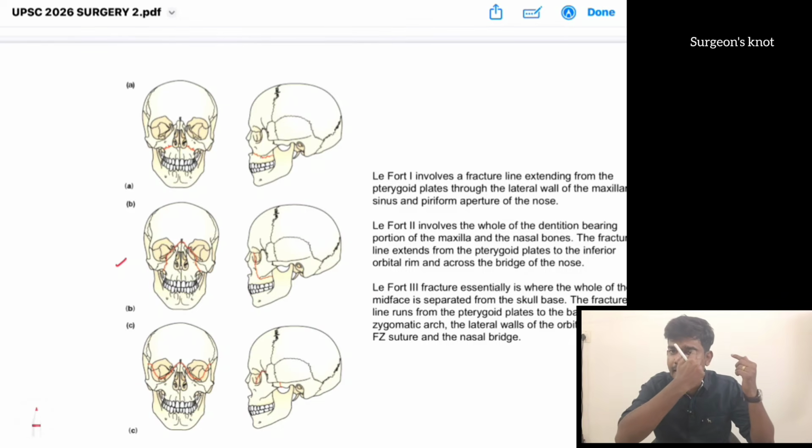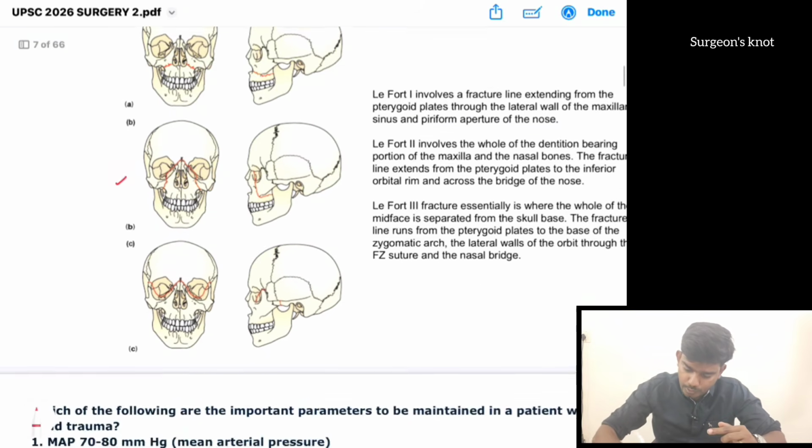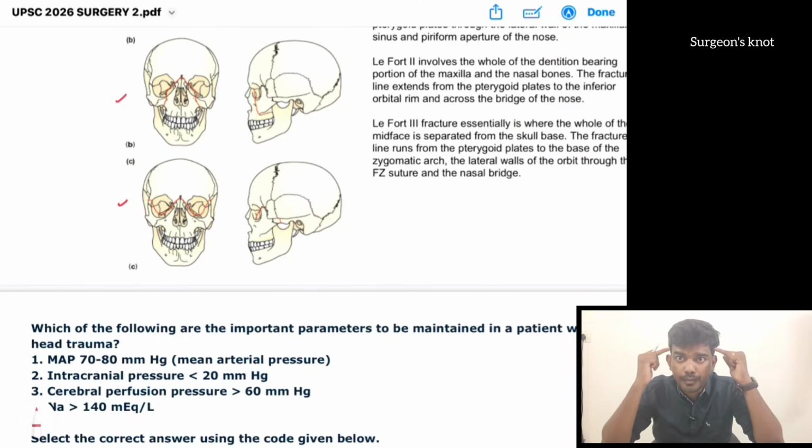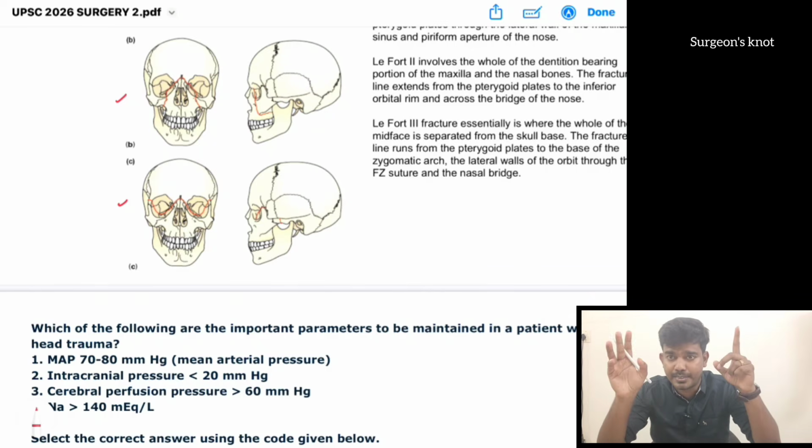Okay, in this place there is a fracture. The fracture goes along the nasal bones, inside the orbit the fracture goes, then up to the frontozygomatic bone and suture there is a fracture. That is Lefort type 3. Here a fracture goes into the orbit like this. It separates the base of the skull from the facial bones, that is Lefort type 3.